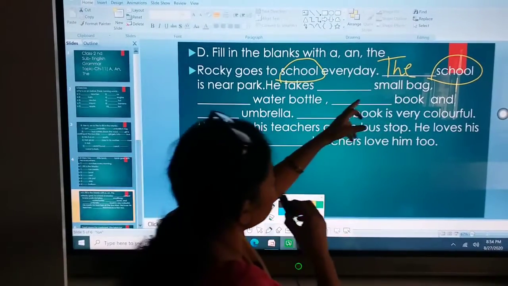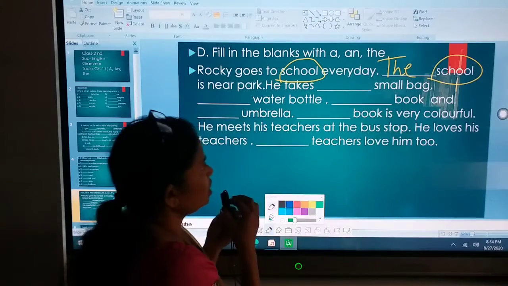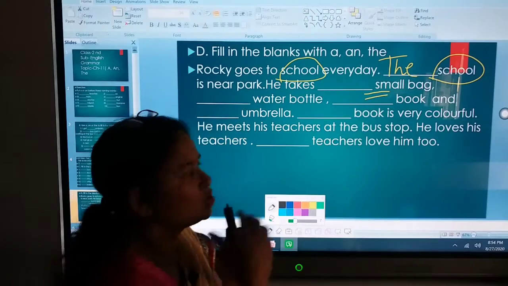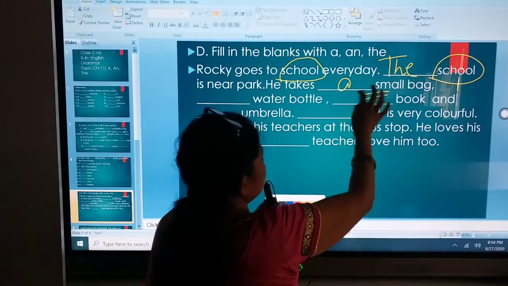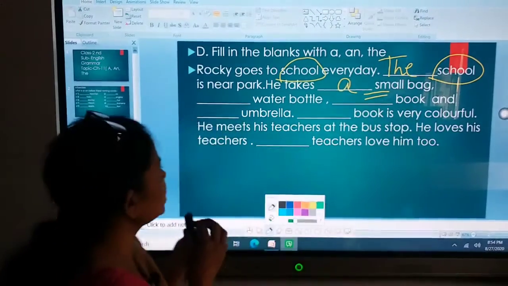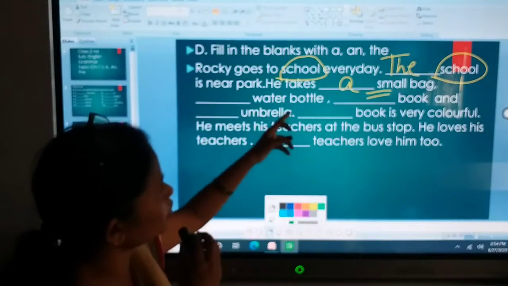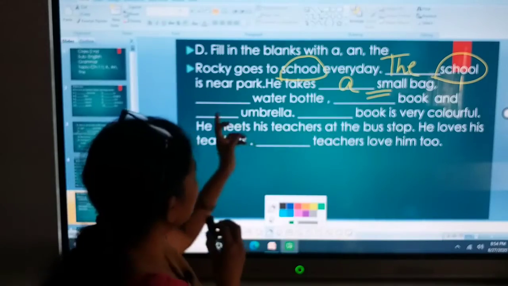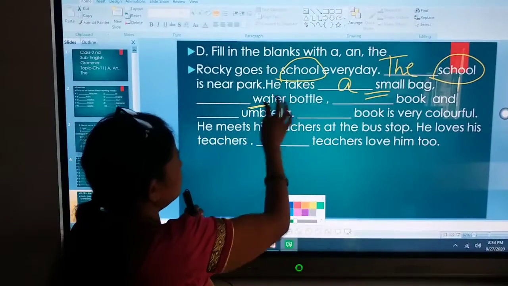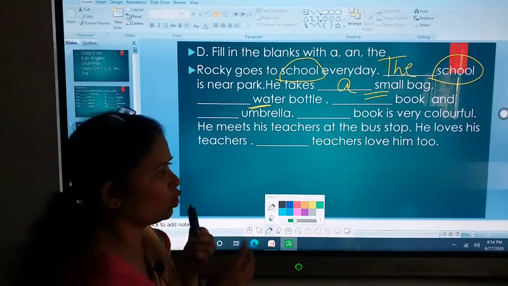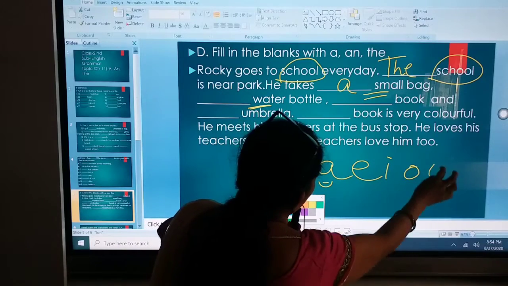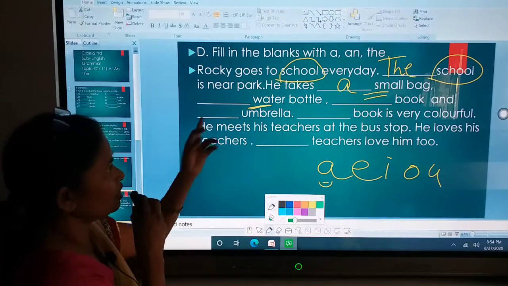He takes dash small bag. Now see, first letter of small is your consonant. So we'll write a. He takes a small bag. Next is dash water bottle, comma, dash water bottle. See the first letter of water. It's your consonant beta. There is no A, E, I, O, U. If there is A, E, I, O, U, then we can write an to it.